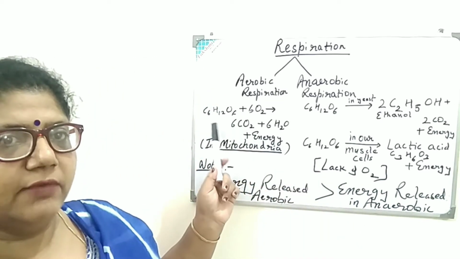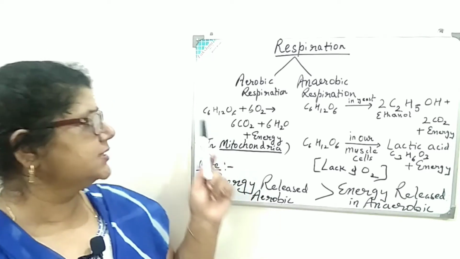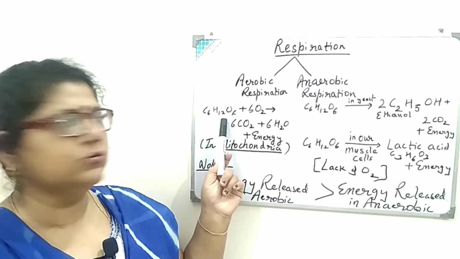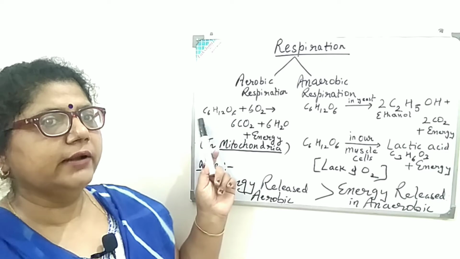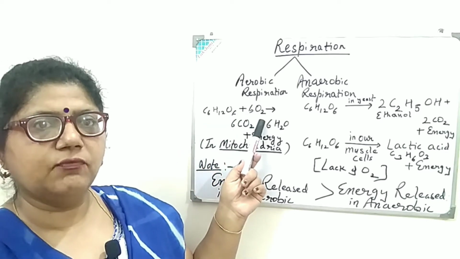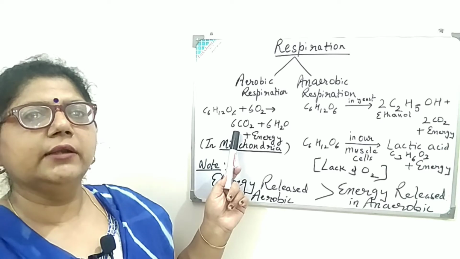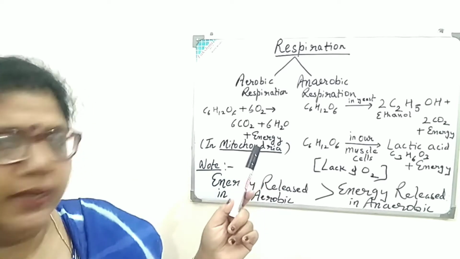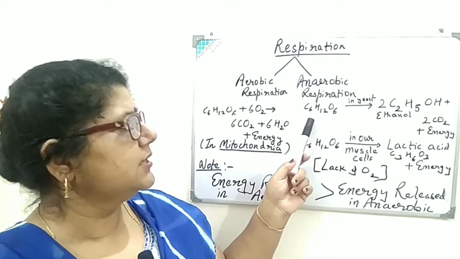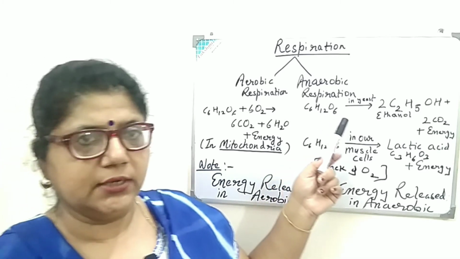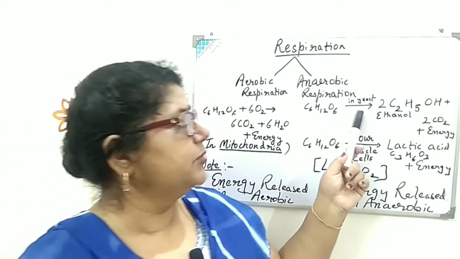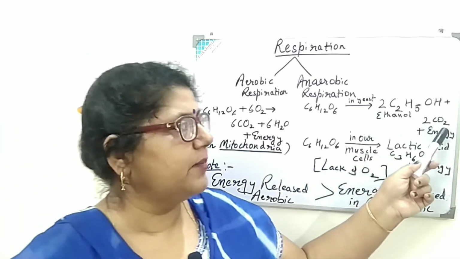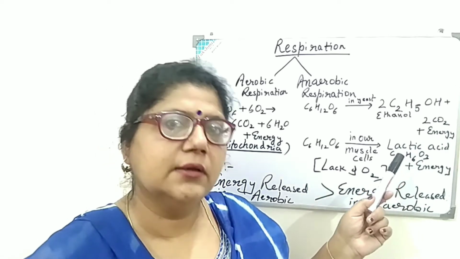Aerobic respiration, see the question which takes place in aerobic respiration. Glucose, that is 6 molecules of carbon, 12 molecules of hydrogen and 6 molecules of oxygen, reacts in the presence of oxygen. It breaks down and gives carbon dioxide and water molecules, and energy is released. And in anaerobic respiration, when glucose is broken down in yeast, it is broken down into 2 molecules of ethanol, and carbon dioxide is released and energy is released.